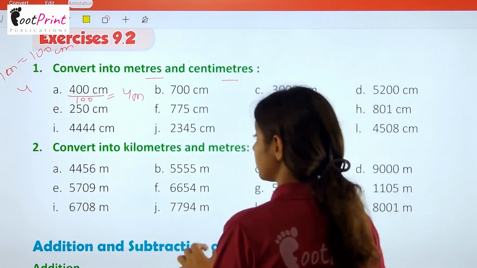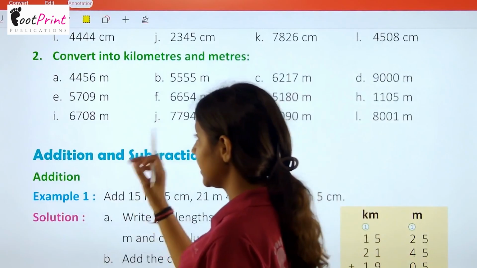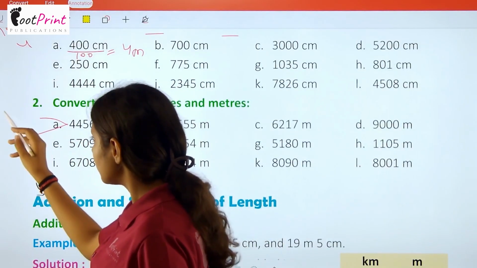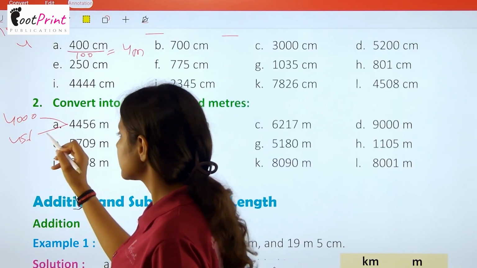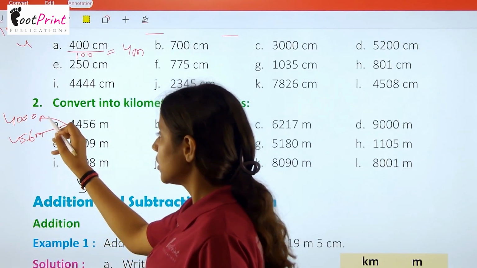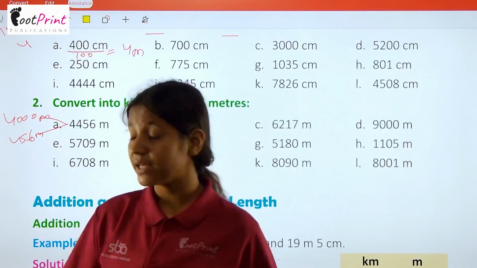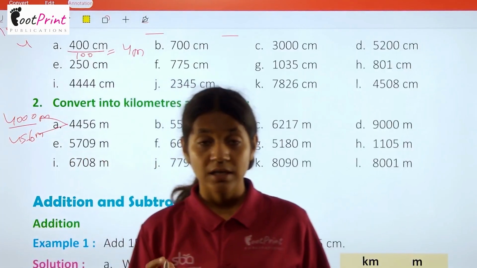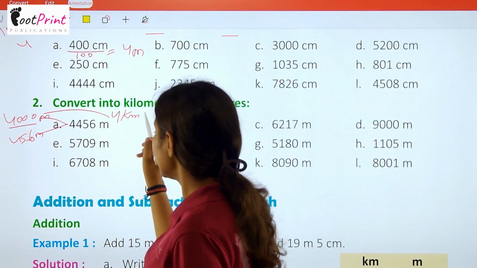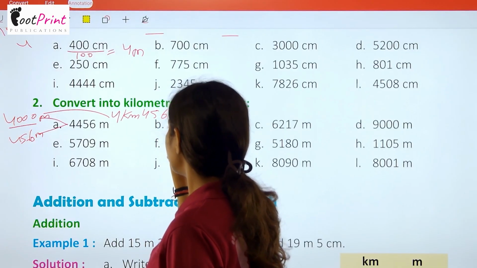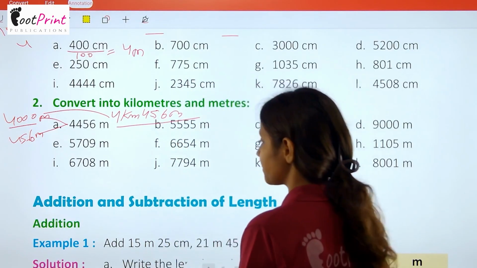Now we have question number 2, convert into kilometers. So again, just break it. Firstly, it will be 4000 and 456 मीटर. Now हमें मीटर से किलोमीटर में जाना है. So this is 4000 meter. That means it is 4 kilometer. So we can write here 4 kilometer and 456 meter is the answer.